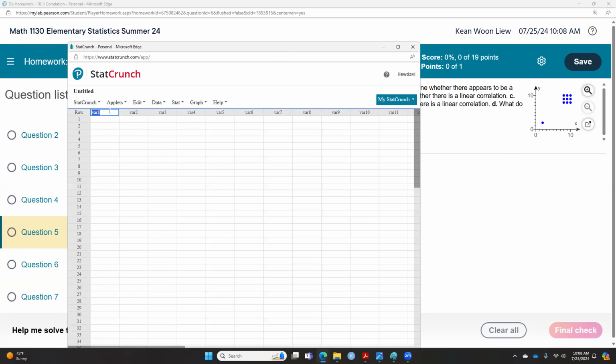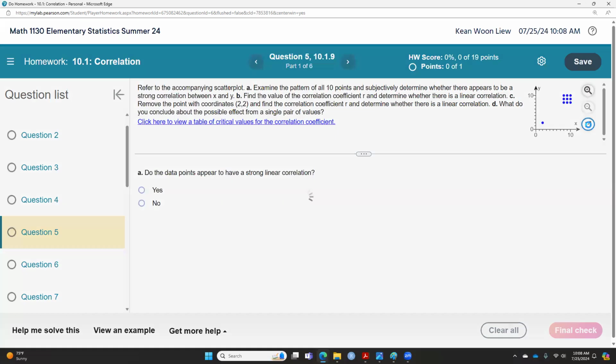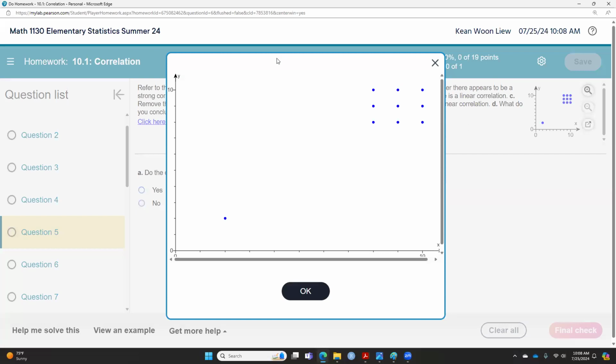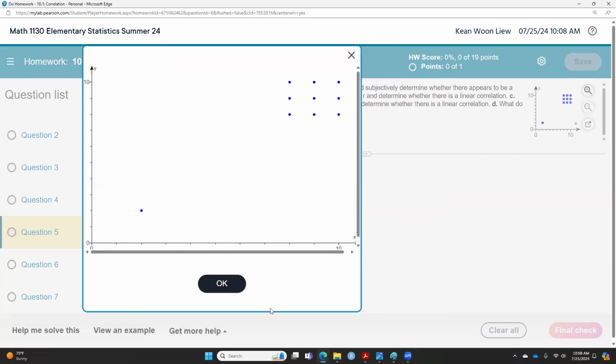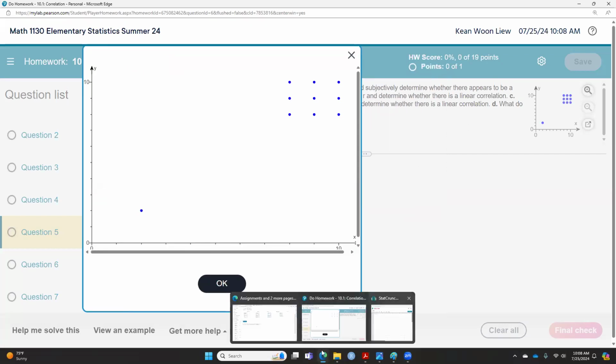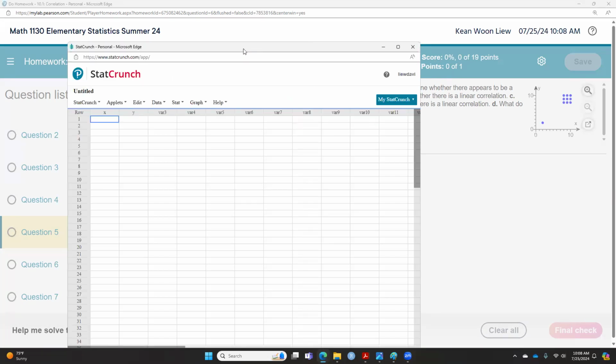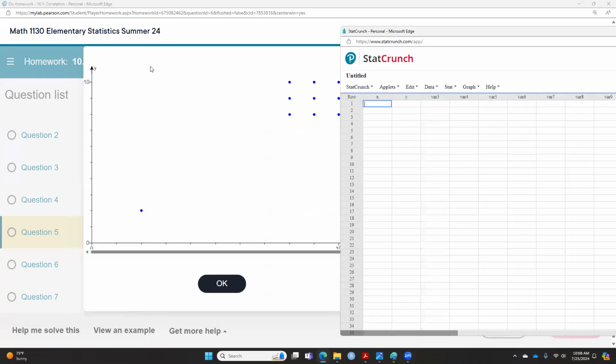In order for you to get the data in this case, you actually need to read the coordinates. I'm going to make this bigger so you guys can see the scatter plot here.